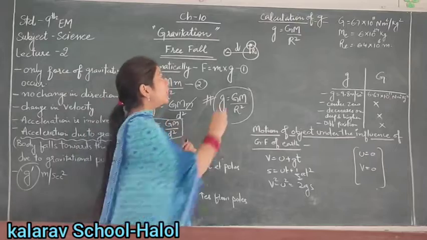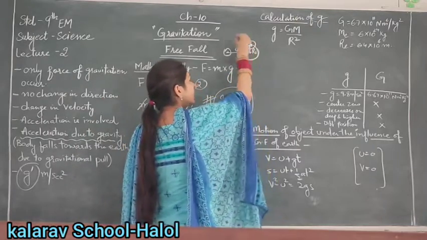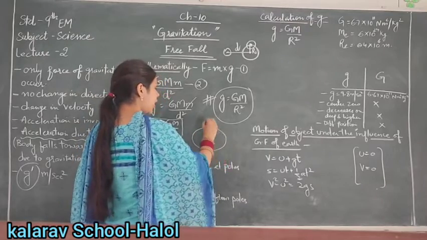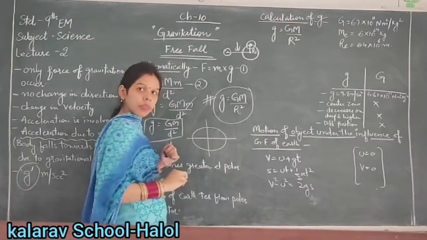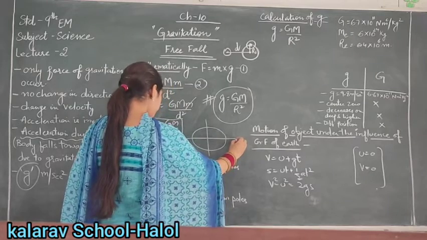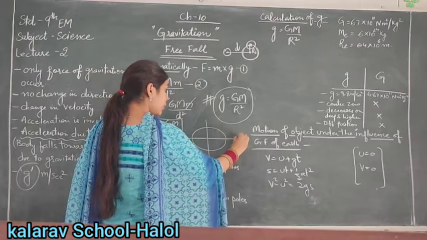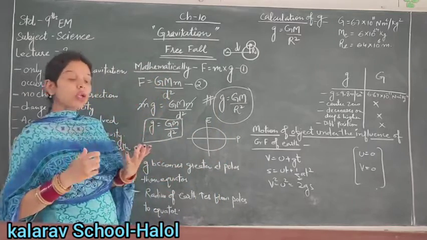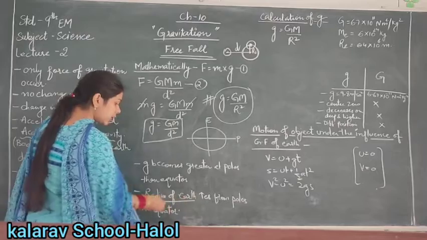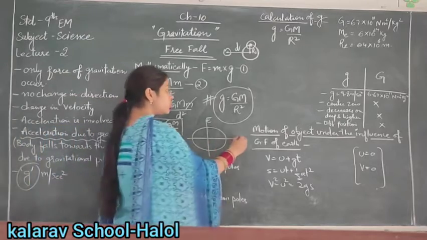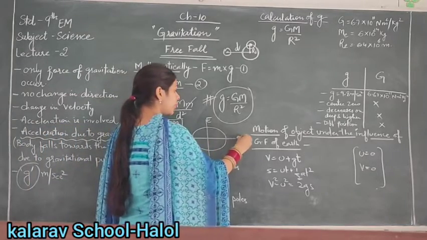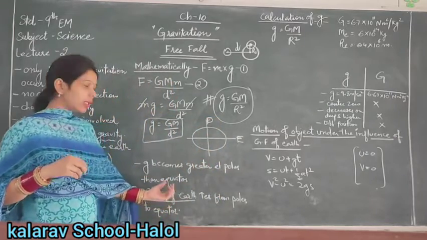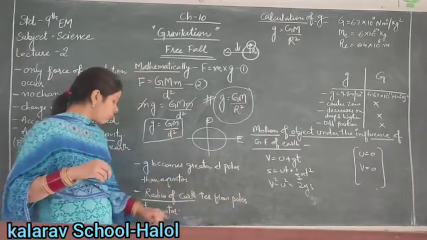As we know, the earth is not perfectly spherical. The earth has different radii at the equator and the poles. The value of the radius of the earth increases from poles to equator. I am sorry, here is the equator, here are the poles.